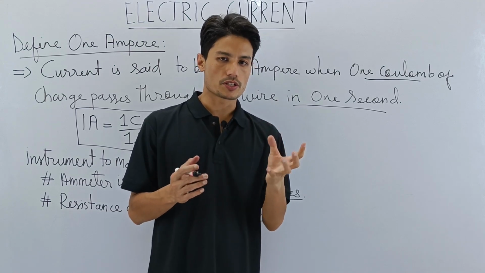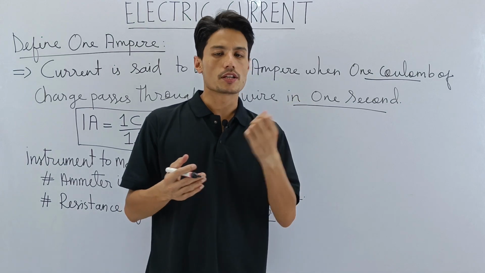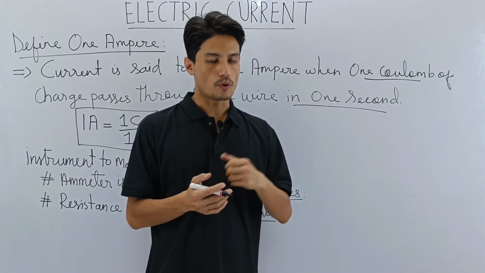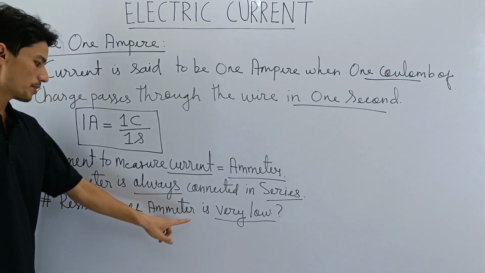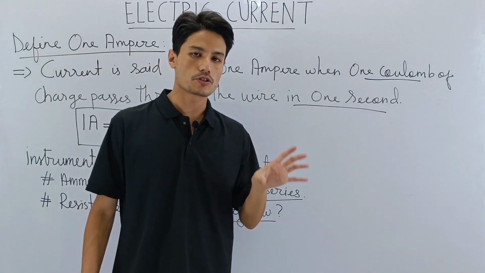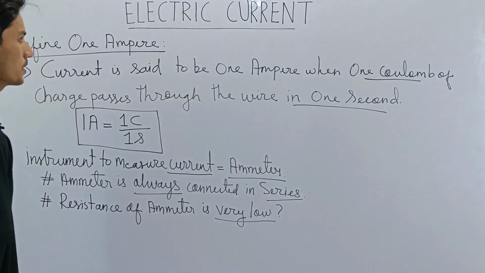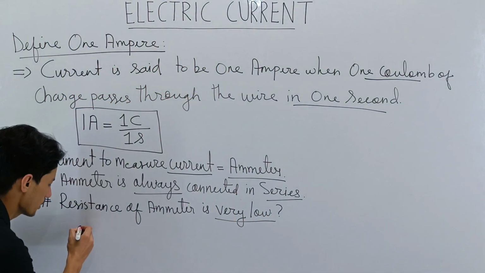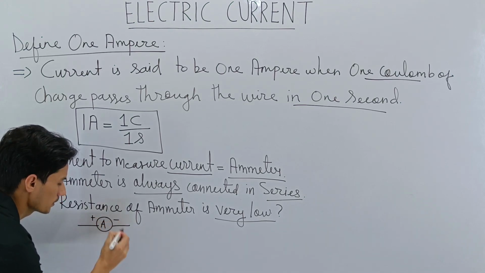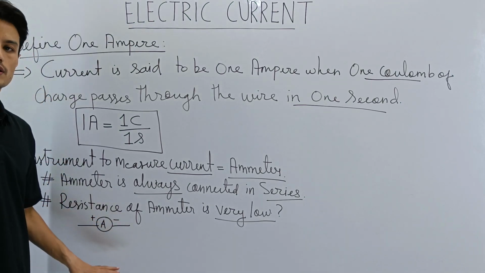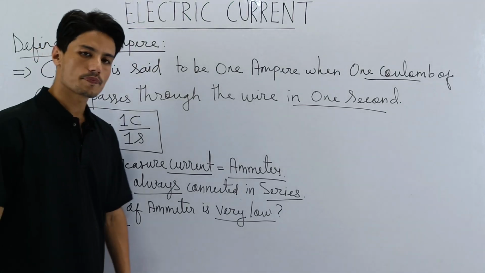So the machine to measure current, which is the ammeter, should have low resistance so that it can give you the actual value of the current passing through the wire. So the resistance of an ammeter is always made low. That means an ammeter should have almost zero resistance. Understood? Okay, and then how is it drawn? In a wire it will be connected like this. This is the ammeter, plus minus. This is how it will be drawn and how it will be connected. The ammeter will be connected in the wire.